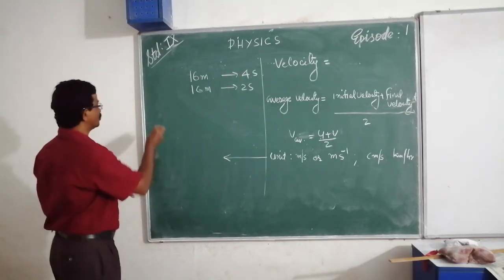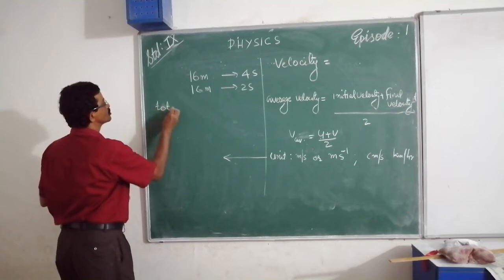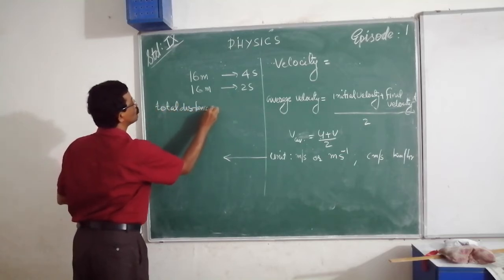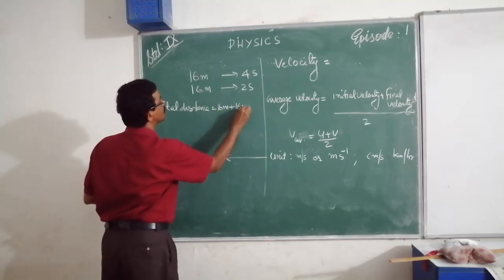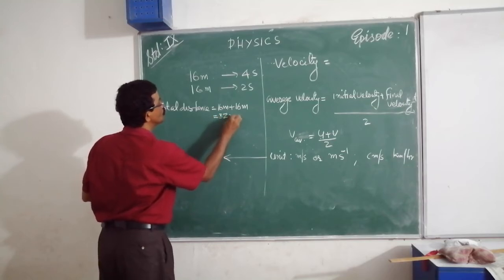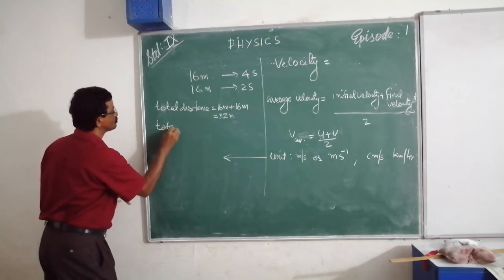First we can find out total distance. Total distance is equal to 16 meter plus again 16 meter, that is equal to 32 meter. Now total time.